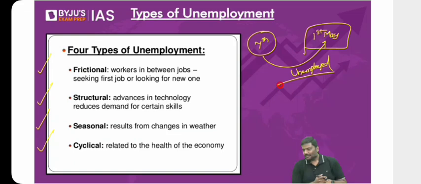Is somebody saying, no, I'm not unemployed? My dear, you have resigned on the 7th. You have stopped going to office from the 7th. That's your last day. And on the 1st of May, you will join one more company. For the next 23 days, you are unemployed, by the way. This is called frictional unemployment.